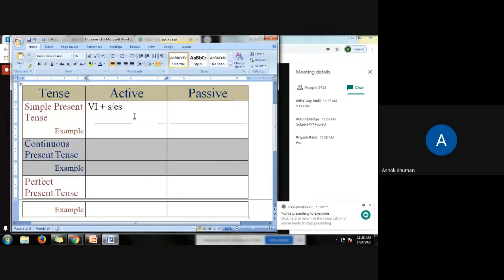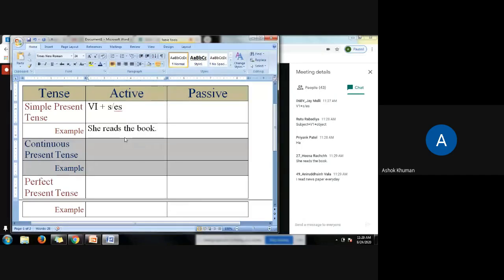So this is the active form. Can you give me an example of a sentence? A very simple sentence. Any one of you? Active voice, simple present tense. We need three elements in the sentence: subject, verb, and object. You can select any subject, any verb. She reads the book. Very good. Fine. She reads the book. Very good. I read newspaper every day. Very fine. Good. Anirudh Singh and Hina.